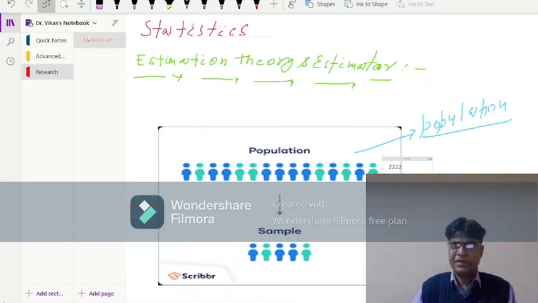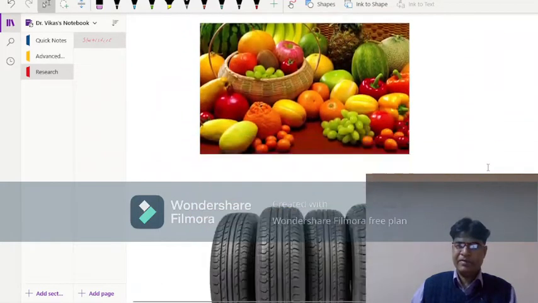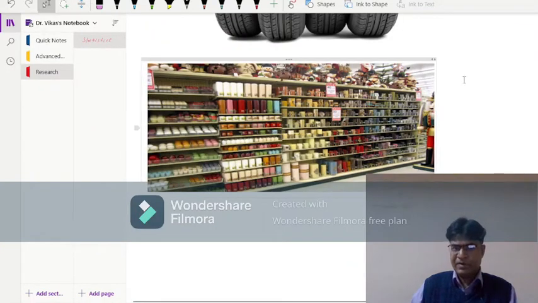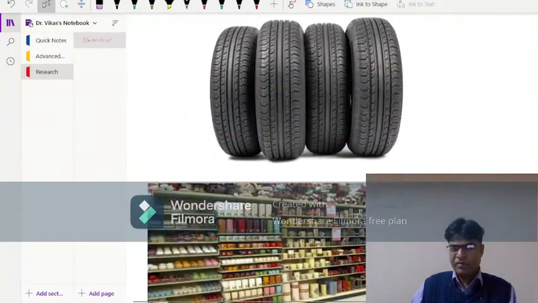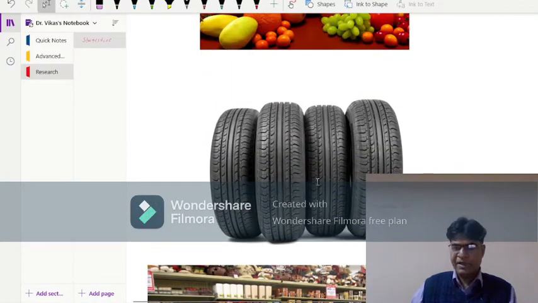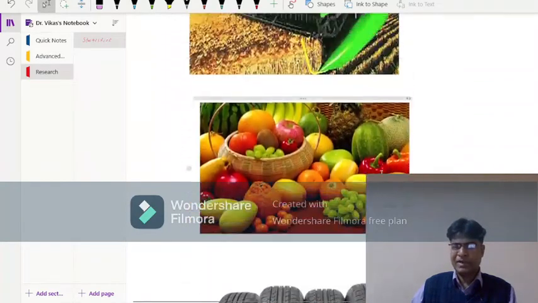In research, day to day, we are required to make estimates: the average weekly sale, the marks obtained by the students, how much poverty exists in a country, the average weekly sales of the FICA stores running all over the world, and the average life of a particular tire being manufactured by any branded company.